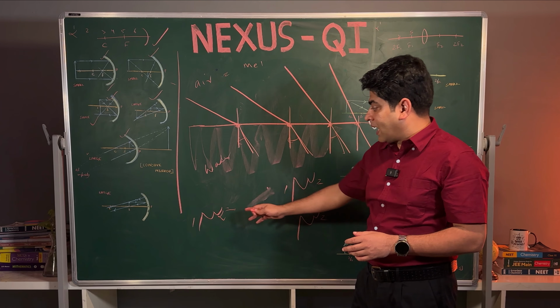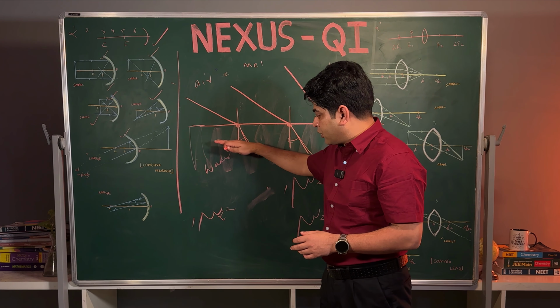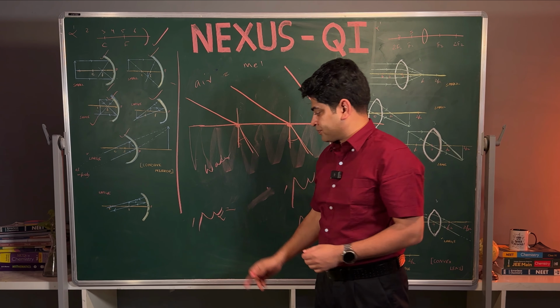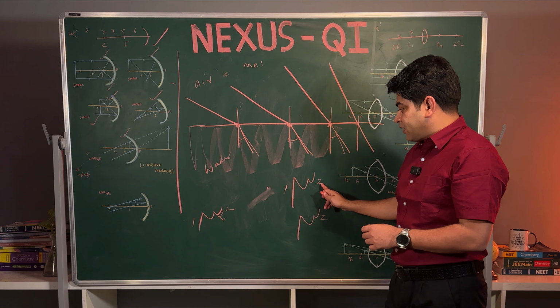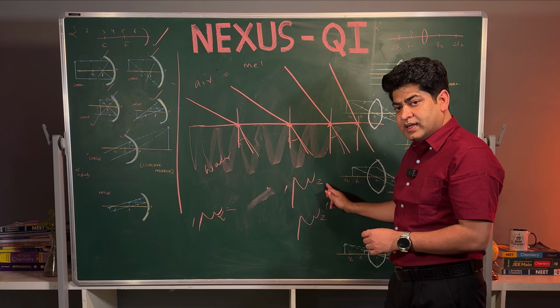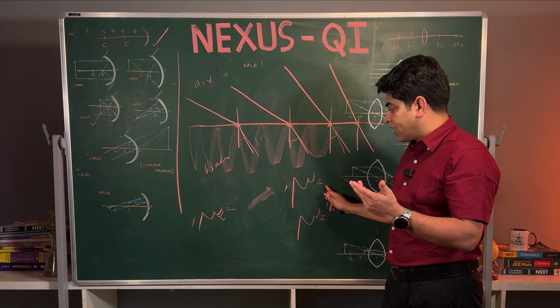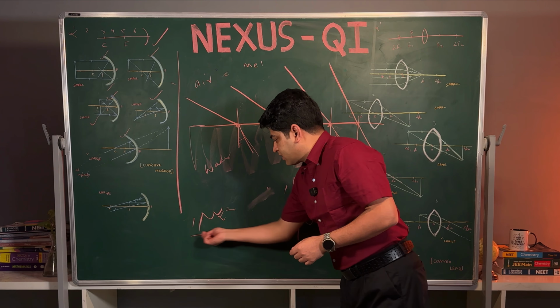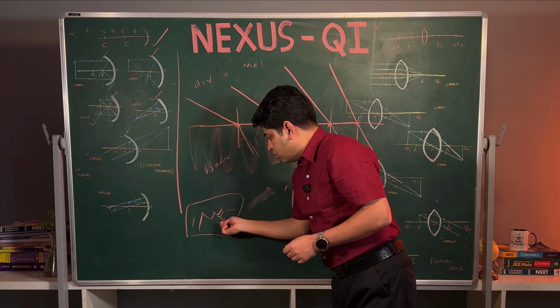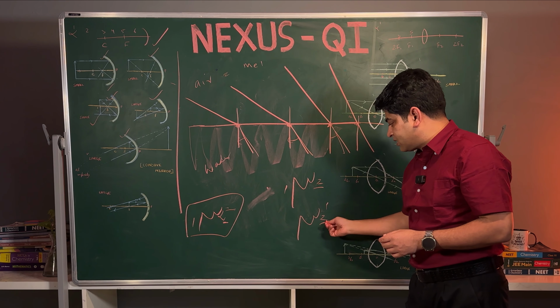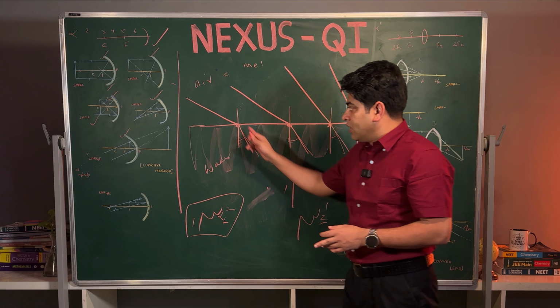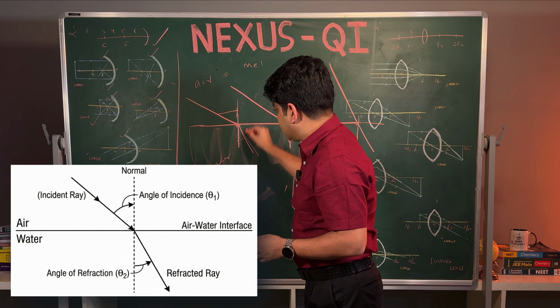2 means light is bending in medium 2, and from where light is coming? Light is coming from medium 1. Again, 2 means light is bending in the second medium, and light is coming from 1. It denotes that 2 is the medium where light is bending. So now definitely we can form some angle.